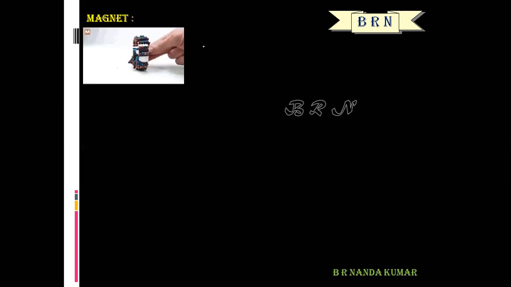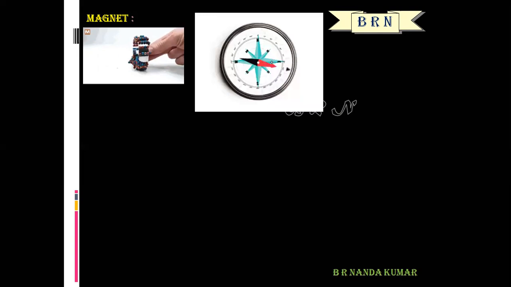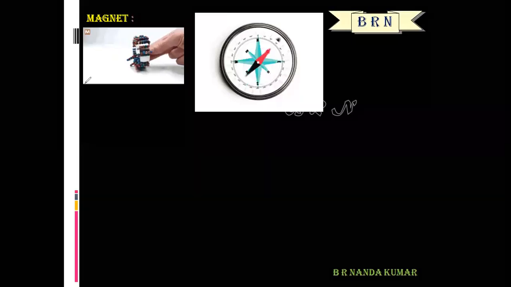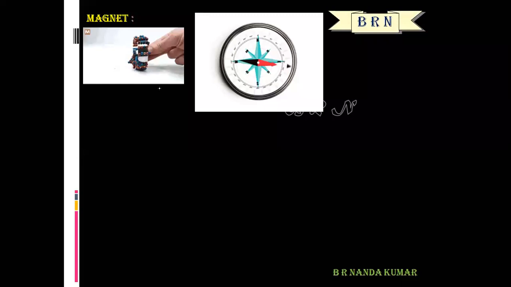And a magnet has the directive property. If a magnetic needle is pivoted freely, it will always come to rest along the geographical north and geographical south direction. So what is the meaning of magnet? A magnet is a material that has both attractive and directive property. The attractive property of a magnet is called magnetism.